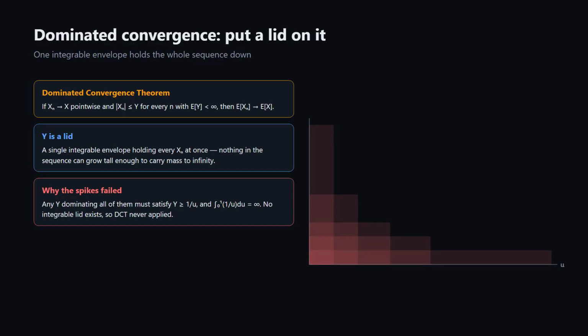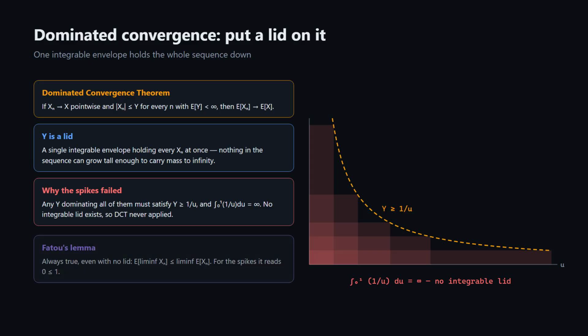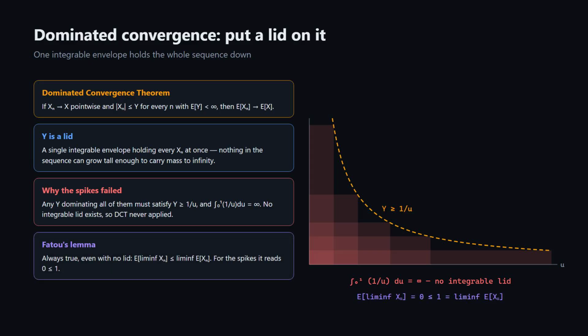Look back at the spikes, and you can see precisely why they failed. Any y dominating all of them has to be at least 1 over u, and the integral of 1 over u across 0 to 1 is infinite. There was no integrable lid, so dominated convergence never applied in the first place. And when neither theorem applies, one inequality still survives. Fatou's lemma, e of the lim inf of xn, is at most the lim inf of e of xn. For the spikes that reads 0 is at most 1, true, and sharp.